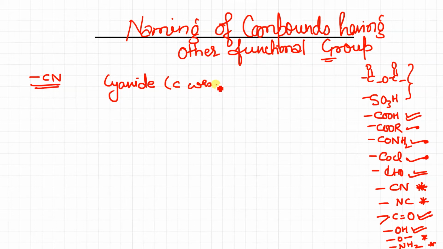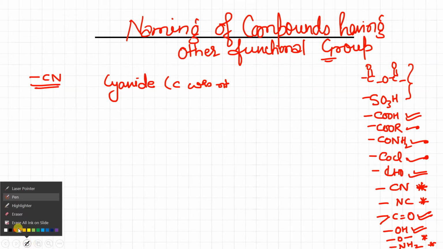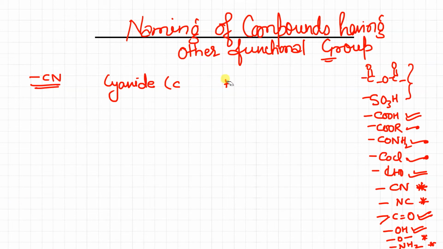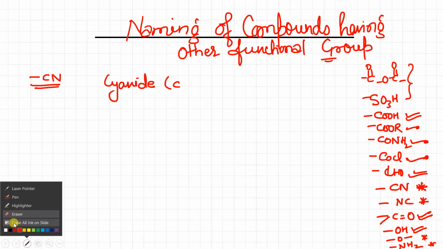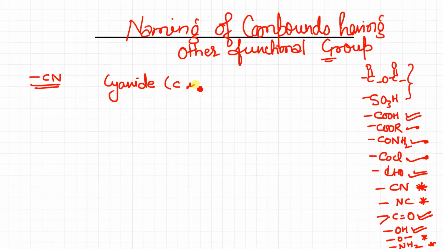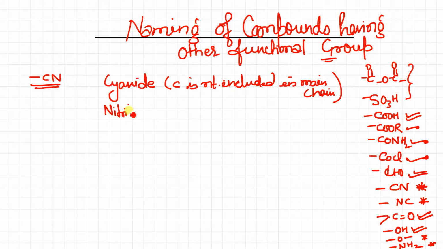Nowadays the carbon can be counted in the main chain, and in this case the nitrile suffix is used. Nitrile, in this case carbon is included in the main chain.